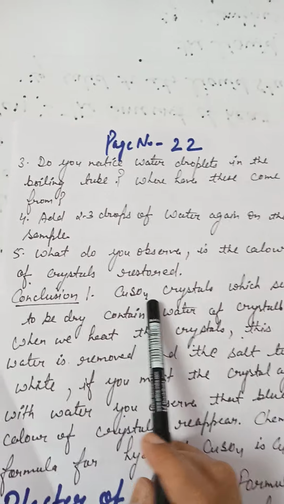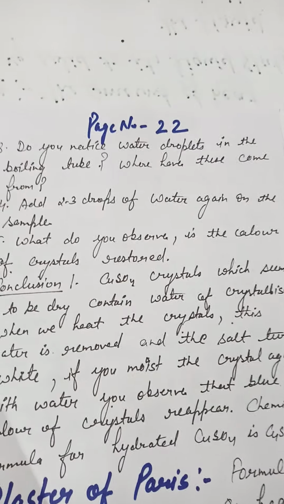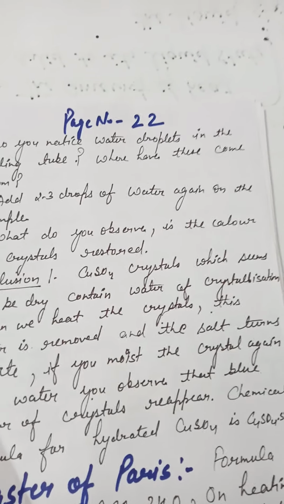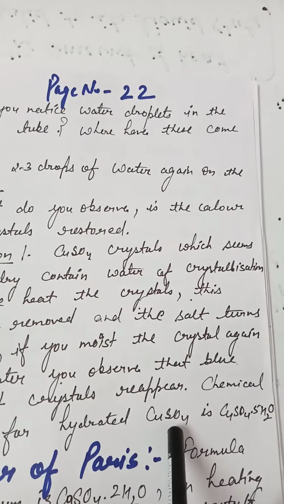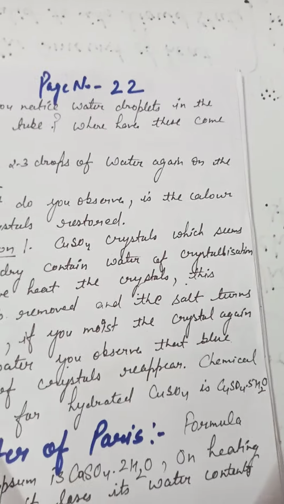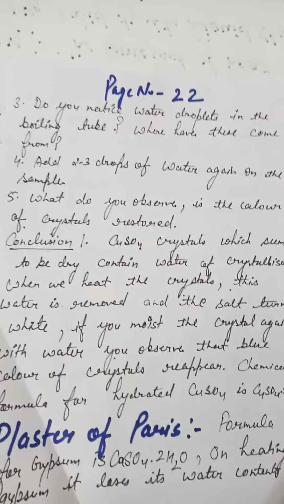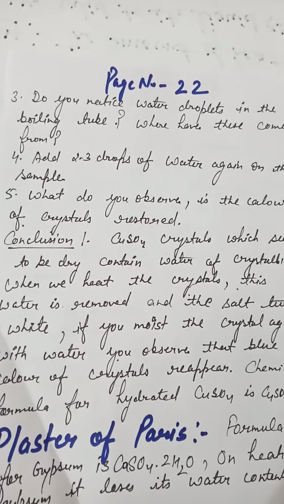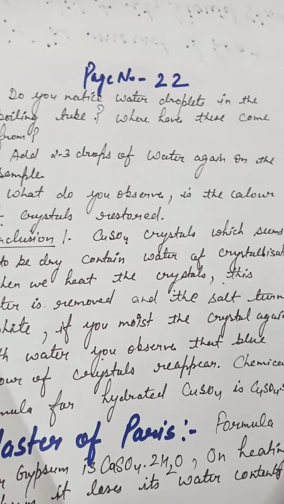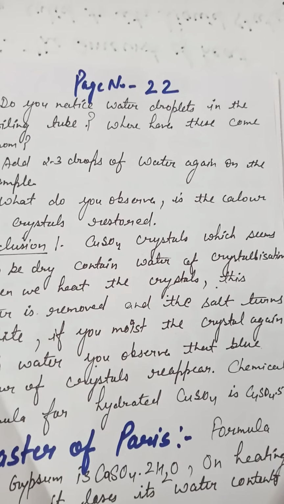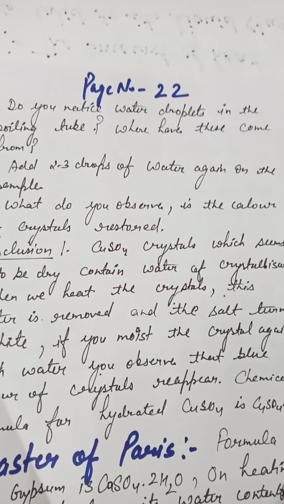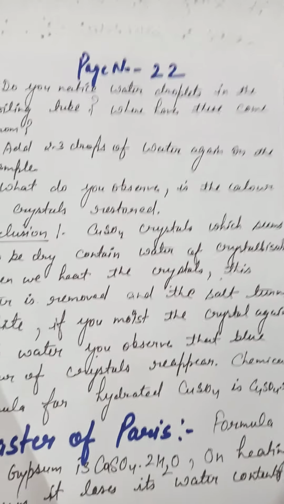Initially we have copper sulfate crystals. The formula for hydrated copper sulfate crystals is CuSO4.5H2O. Initially they are blue in color, but when you provide heat to it, it changes into white color. So they are losing their water content. When they lose their water content, they become white in color. But after that, if you moisten them, if you again give them water, they change back into blue color.